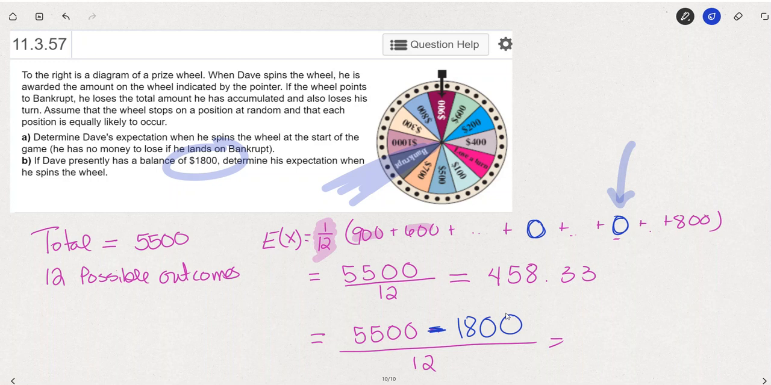So now when I calculate this 5,500 minus 1,800 and divide by 12, we see that his expectation is still positive, but it's dropped to $308.3 repeating, so I'm going to round it to the nearest cent by saying $308.33. So I hope that this video helps you understand this problem a little bit better, but notice that going bankrupt means that he loses all of the money he has already saved up.